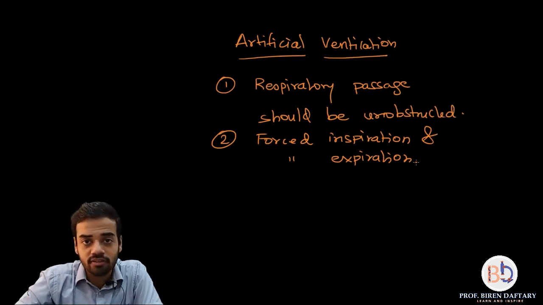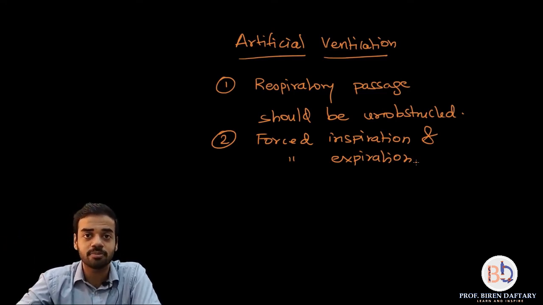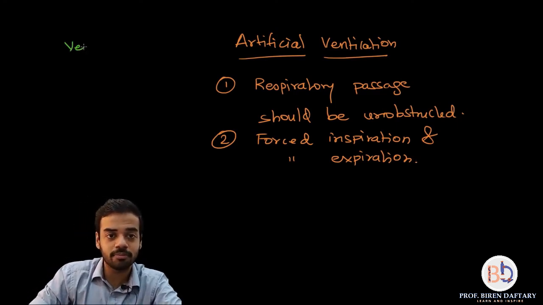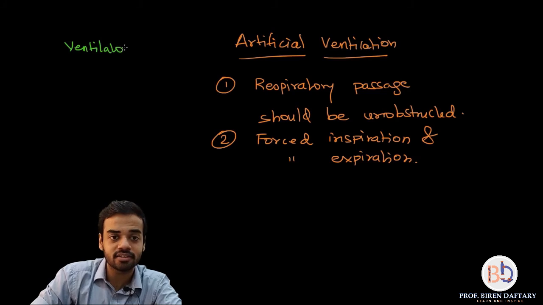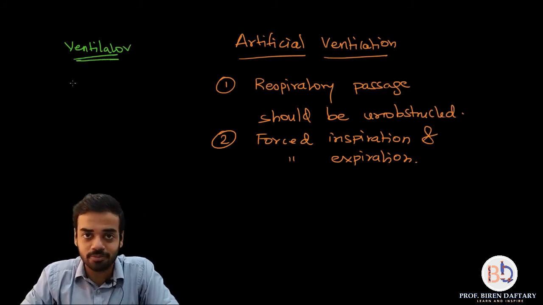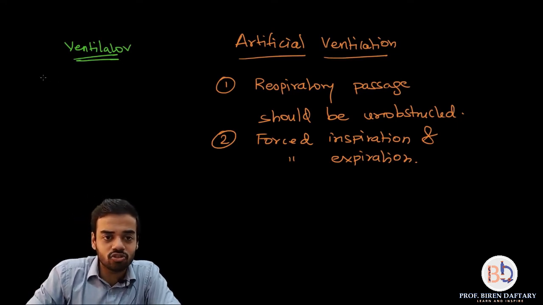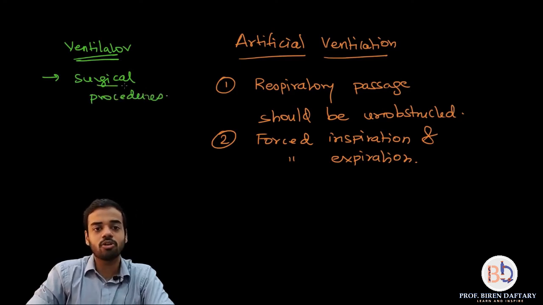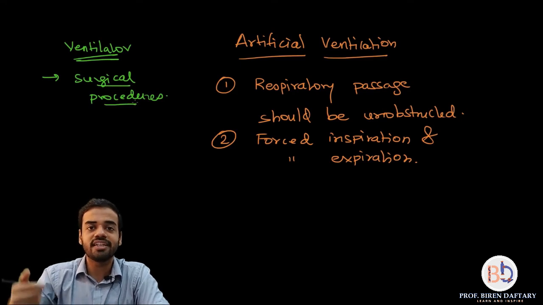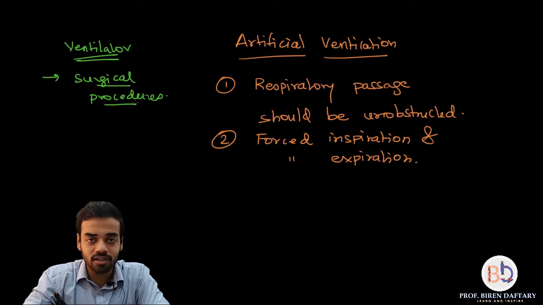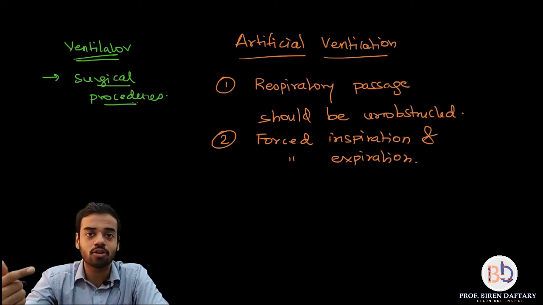If a human being is not giving artificial ventilation, then the other means is by using a machine called a ventilator. Nowadays many people might know what a ventilator is. A ventilator is a machine which helps in breathing. It is a main part of the life support system present in most hospitals. It is normally used during surgical procedures when the person undergoing surgery is not able to breathe by himself. This ventilator helps in transporting oxygen to the lungs, from the lungs to the blood, then removing carbon dioxide from the lungs, and also helps a person to breathe.